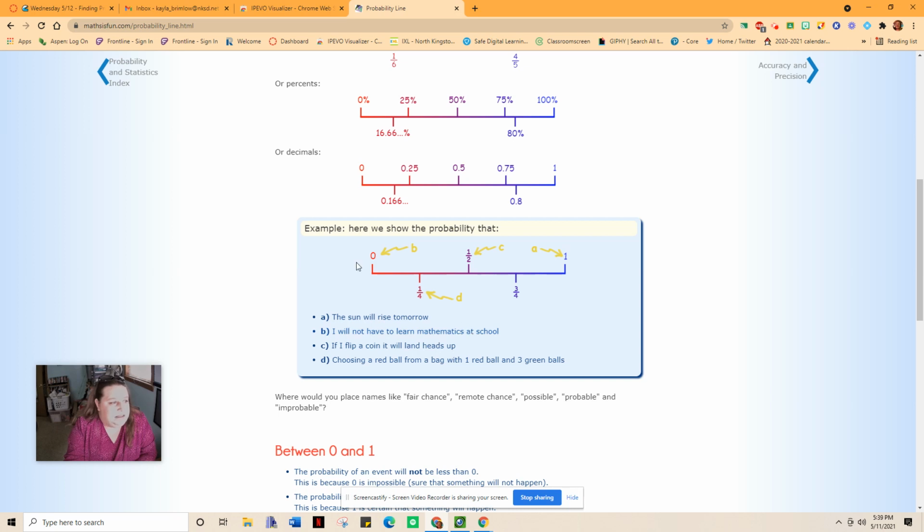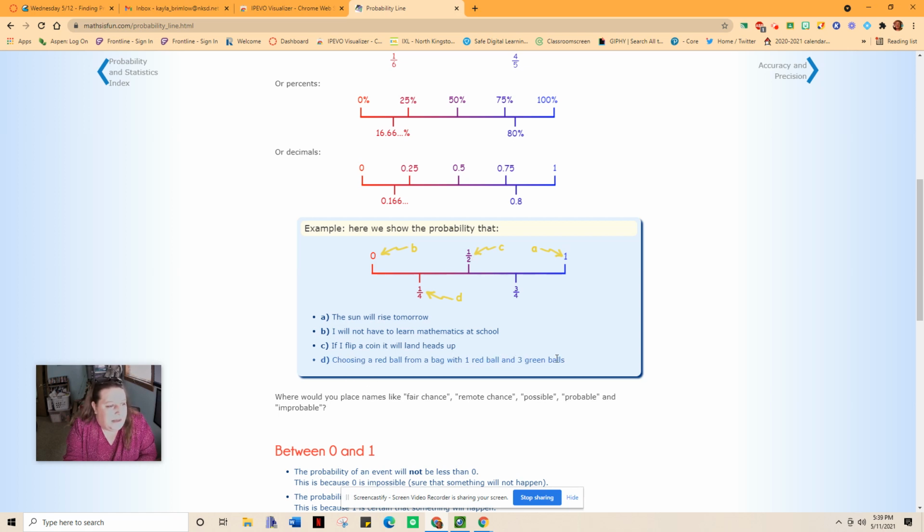I will not have to learn mathematics at school. That's a 0% chance. That's one of your core subjects you'll be learning throughout your entire education. So that is impossible. I flip a coin and it will land heads up. There are 2 sides, so it's a 50-50 chance, 1 out of 2 chances.